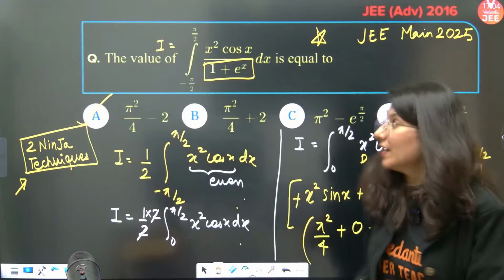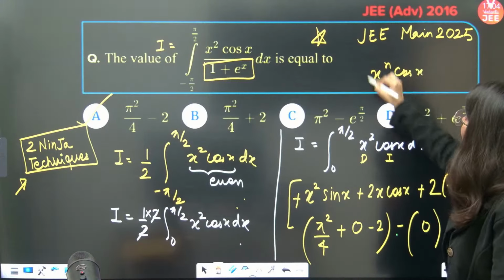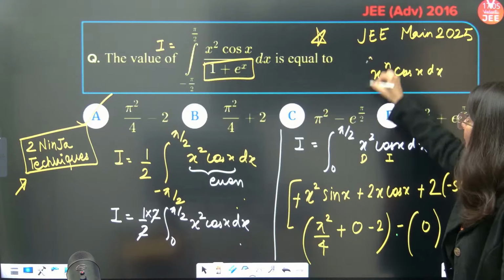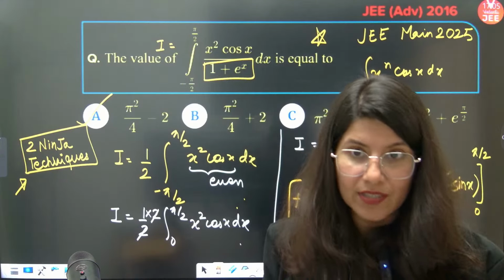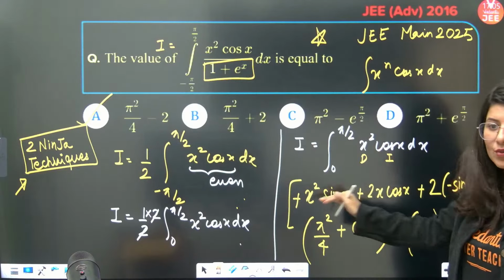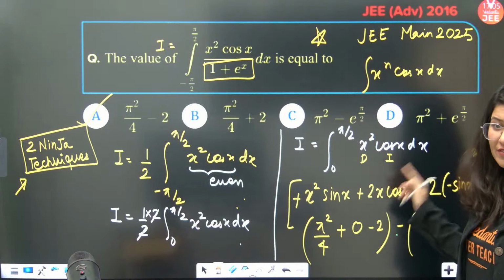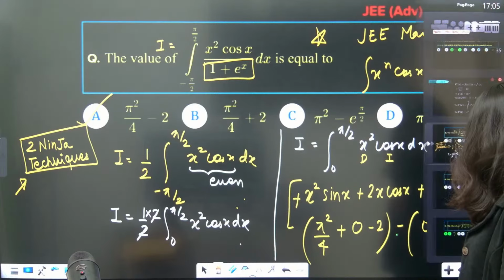Now x power n into cos x, how to integrate this? Because if you apply by parts, trust me, it is going to take more time. Yes or no in the chat box. If you apply Eilert rule, it is going to take more time. So what we have done is, we have used a ninja technique to solve this integration in just one line, and you are done and dusted.